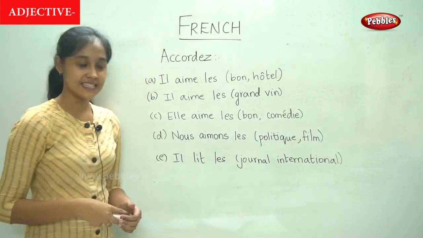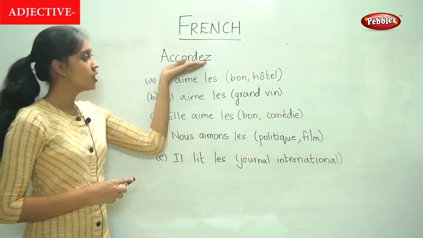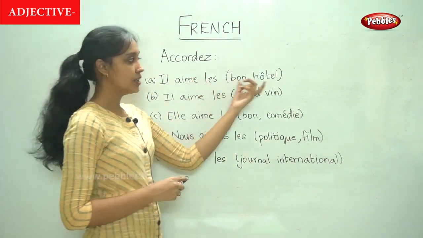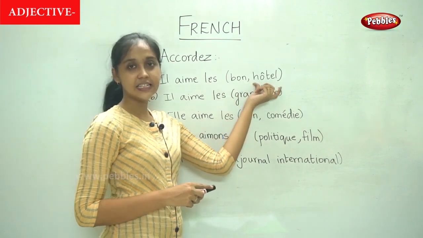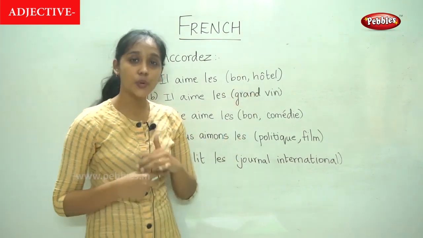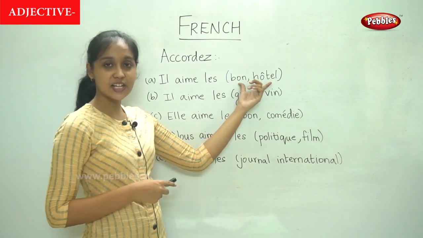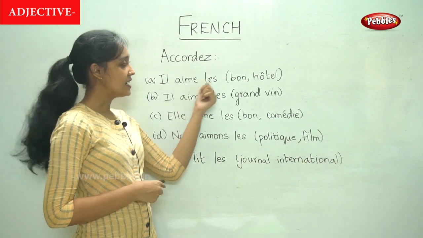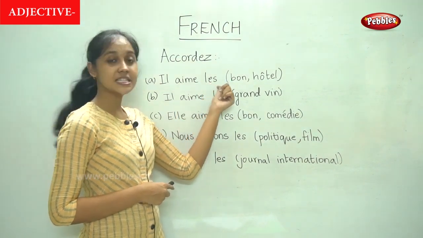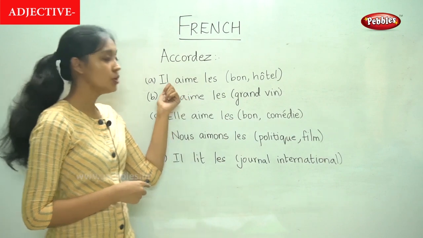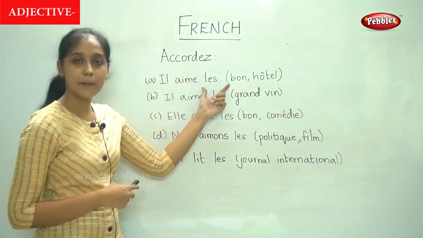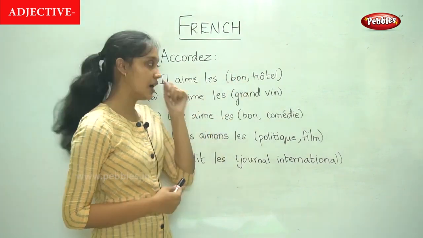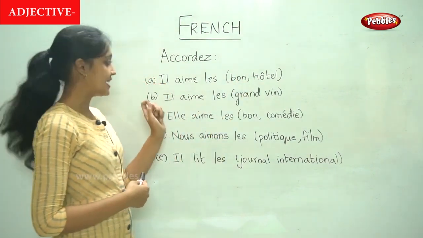The next exercise is accorder. So here we are given some sentences with the adjective and the noun in the brackets. We are going to write these adjectives and nouns in accordance with the subject and whether it is singular or plural. So in accordance with the subject and the number, we are going to write the corresponding adjective and the noun. So let us begin with our first sentence.